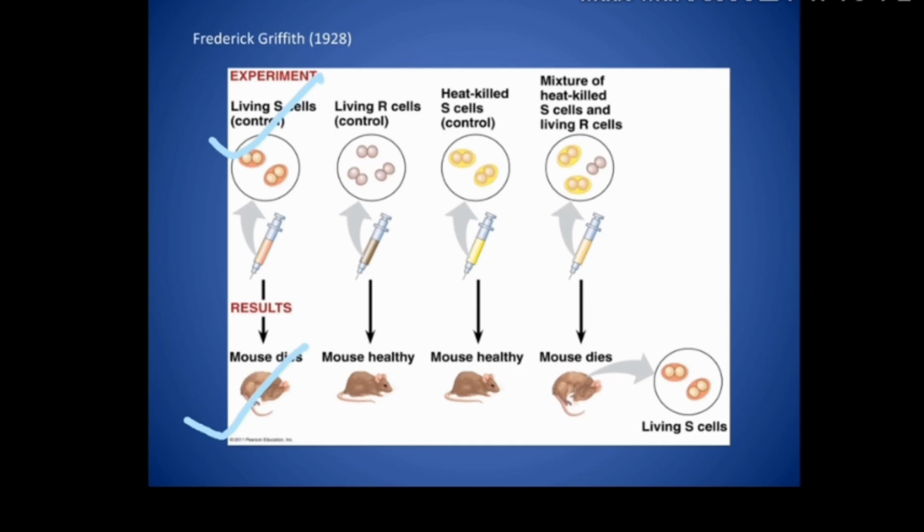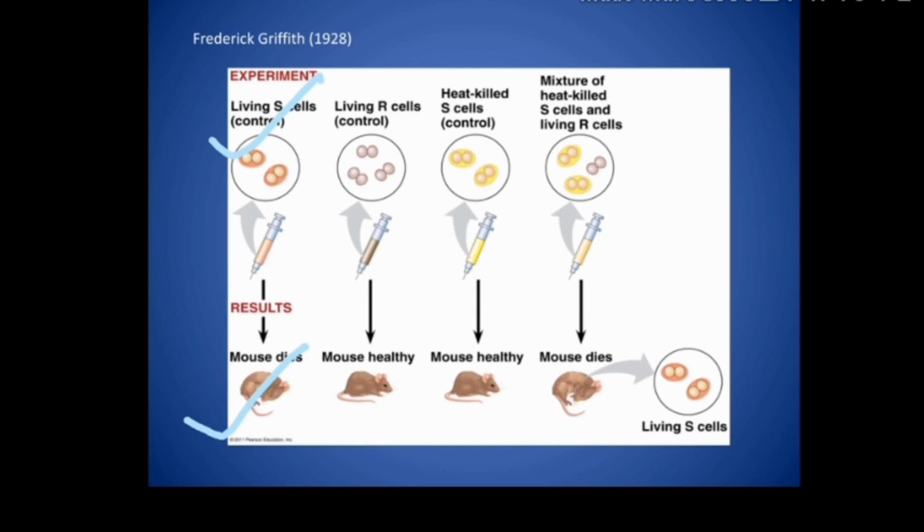Why? Yes, exactly. Because as I said, S strain is virulent. S strain being virulent, it helped pneumonia develop inside the mouse. As a result, mice died in a few days.